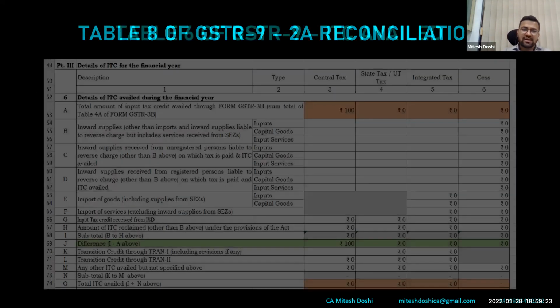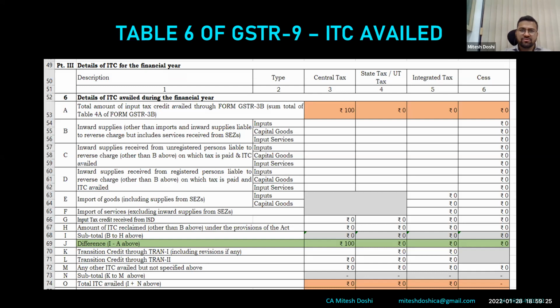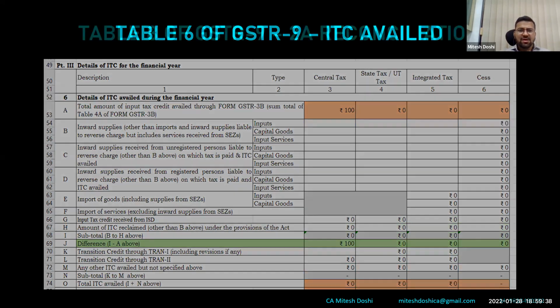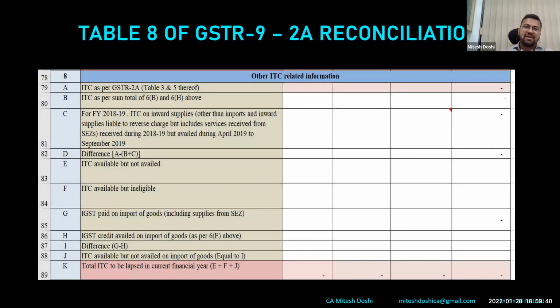So 6H is basically ITC that is reclaimed under the provisions of this Act. There can be different scenarios wherein I had reversed the ITC. I thought it was not eligible or something, so I availed it and reversed it, and thereafter I reclaimed it. So ideally, all the reclaims would come in 6H. They have even clarified in the press release that for 6B and 6H, you have to fill either of them. You cannot repeat 100 rupees that has been availed in 2021 in 6B on inputs.